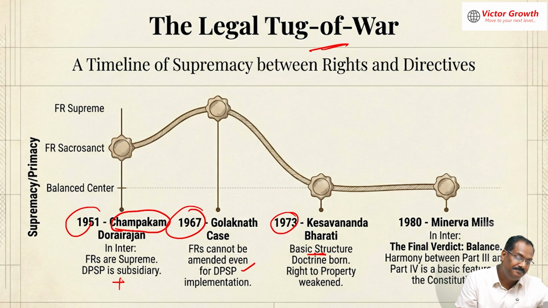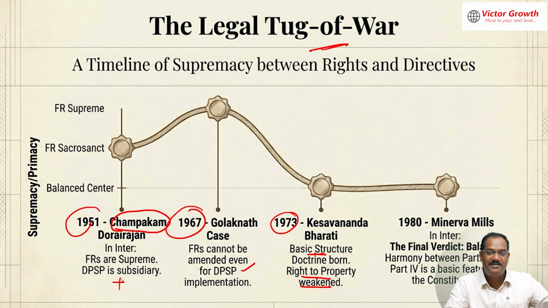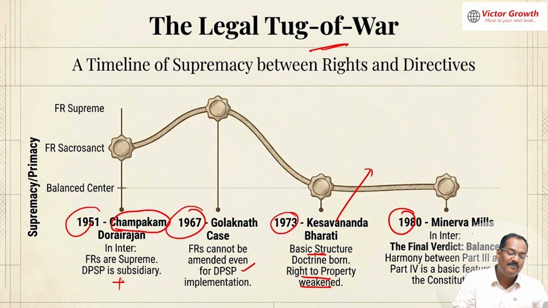But actually that was a case on the right to property only. The right to property was weakened by this. They rejected that you have the right to property as a fundamental right. They have to give the land for the common purpose. Okay, the 1980 Minerva Mills case. Again, what happened? That is the harmony. I told you, the doctrine of harmonization: which is supreme depends on a case by case basis.